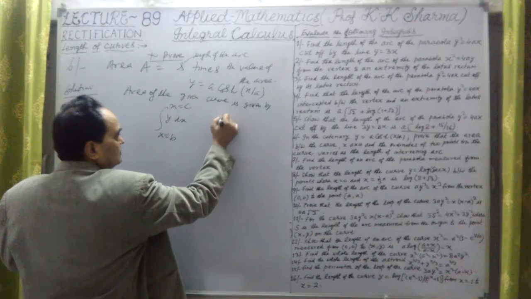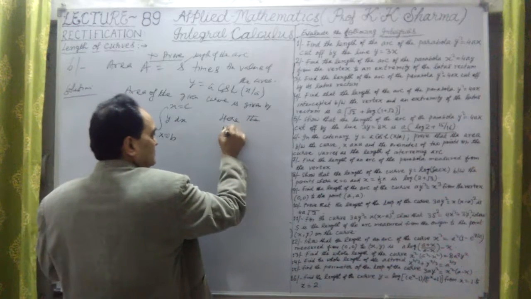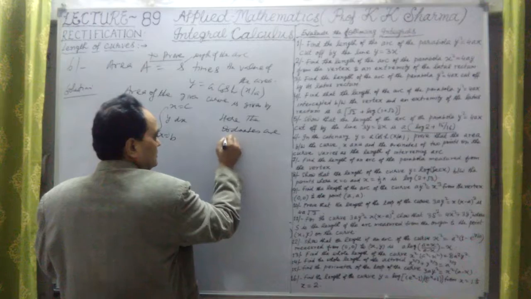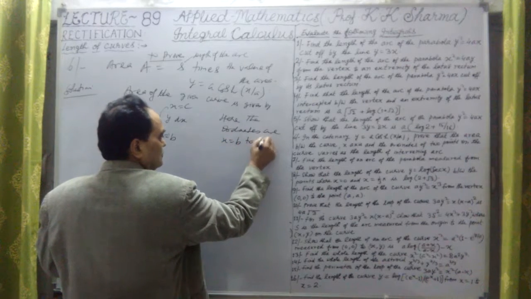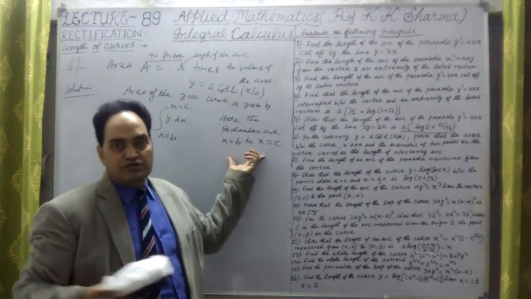Here the ordinates are x equal to b to x equal to c. So we have to find out the area as well as the length between these two ordinates.